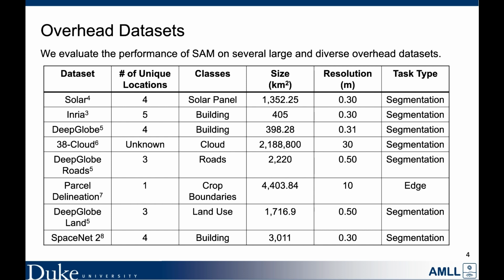We evaluate the performance of SAM on several large and diverse overhead segmentation datasets. We use a solar panel dataset, 3 building datasets, a cloud dataset, a road segmentation dataset, a crop boundary dataset, and a land use dataset that we split into 3 datasets by land type class. Each dataset is between 0.3 and 0.5 meters per pixel, with the exception of 38 cloud and parcel delineation datasets, which are 30 and 10 meters per pixel resolution.